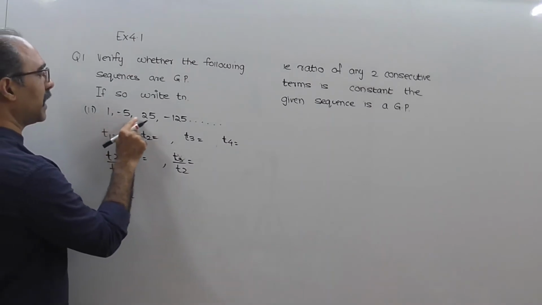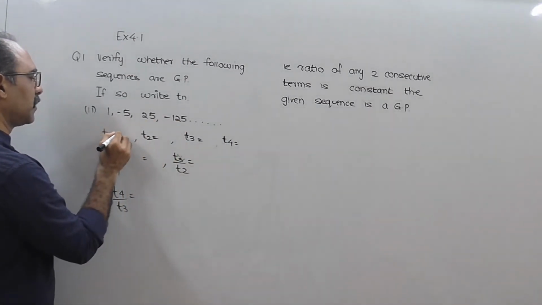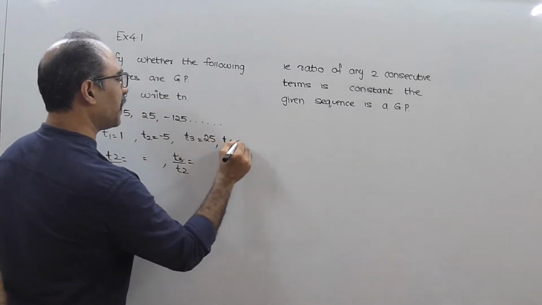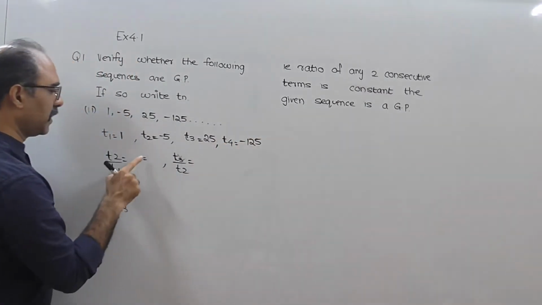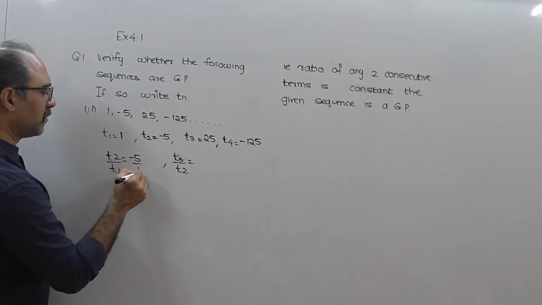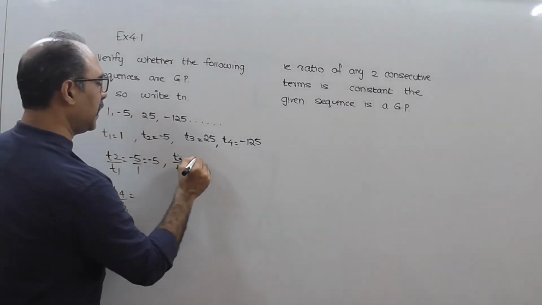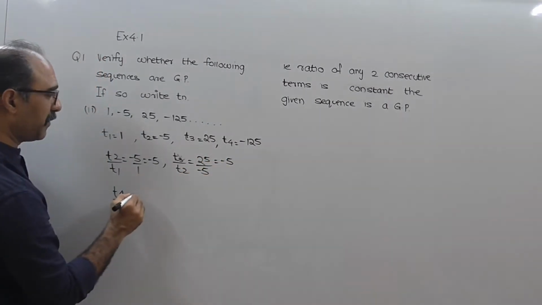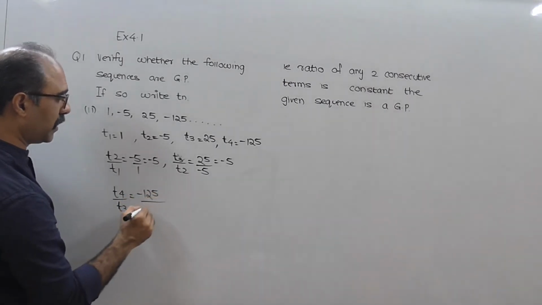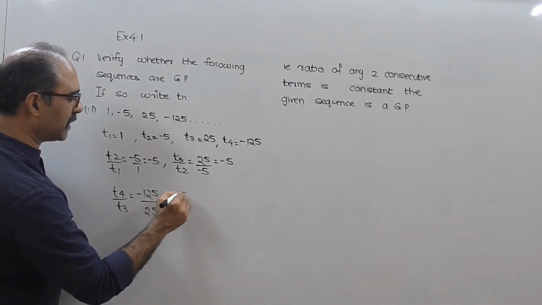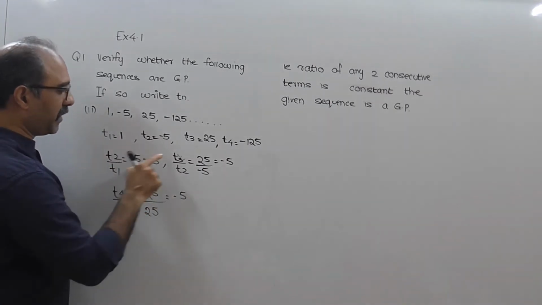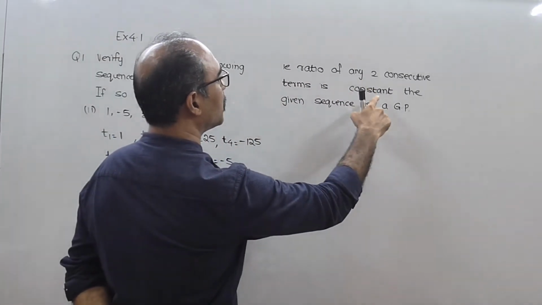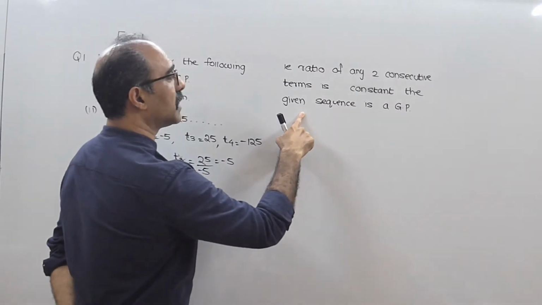Question number 2. 1, minus 5, 25, minus 125. So T1 is 1, T2 is minus 5, T3 is 25 and T4 is minus 125. Let's do T2 by T1, which is minus 5 by 1, the answer is minus 5. T3 by T2, which is 25 upon minus 5, the answer is again minus 5. T4 is minus 125 and T3 is 25, again the answer is minus 5. So can I say that T2 by T1 equal to T3 by T2 equal to T4 by T3? That is, the ratio of any two consecutive terms is constant. The sequence is a GP.